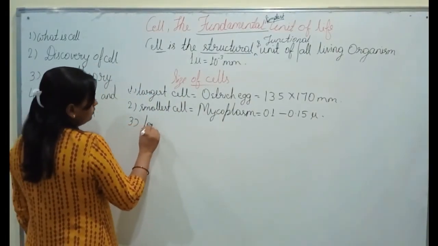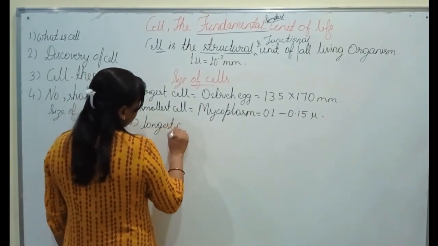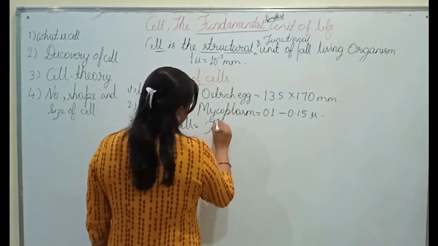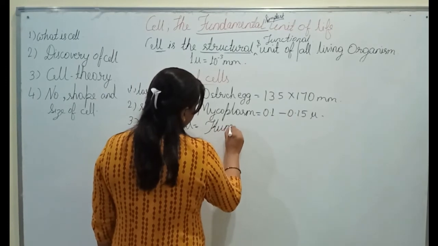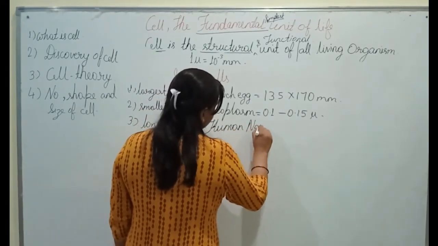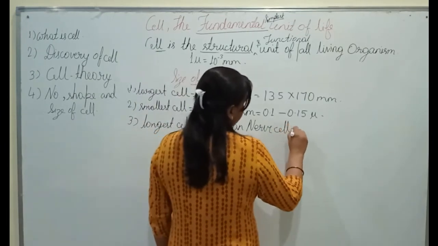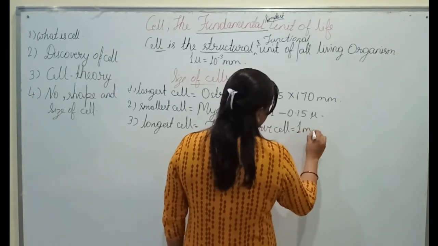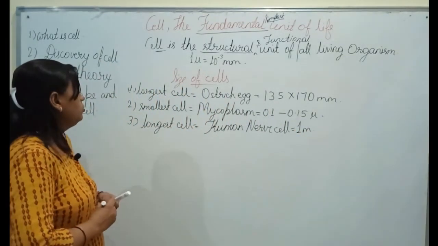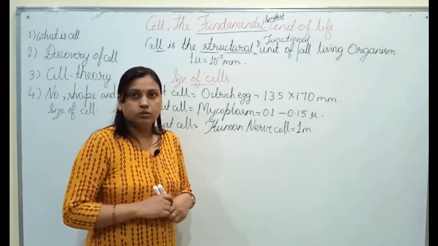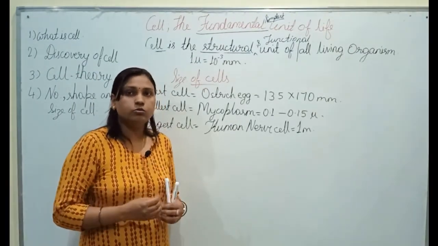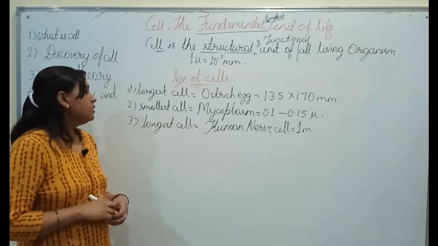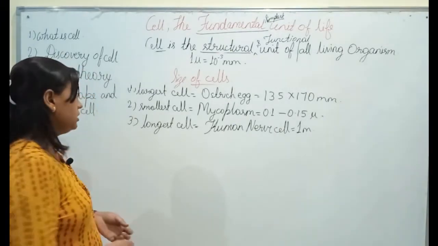And if we talk about the longest cell, it is indeed the human nerve cell. Human nerve cell is the longest cell, and its measurement is 1 meter. Okay, so in this way we saw that different organisms have different shapes and also different sizes. So the largest cell is ostrich egg, the smallest cell is mycoplasma, and the longest cell is human nerve cell.